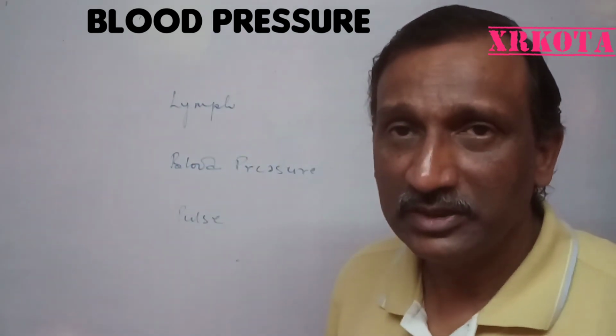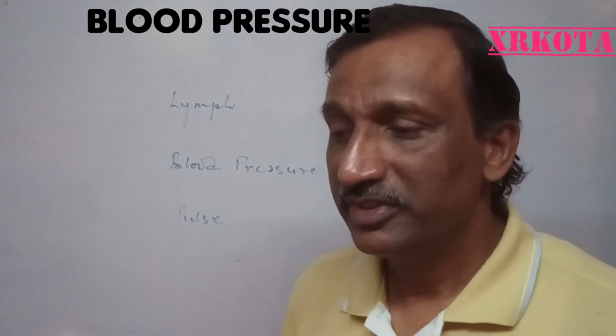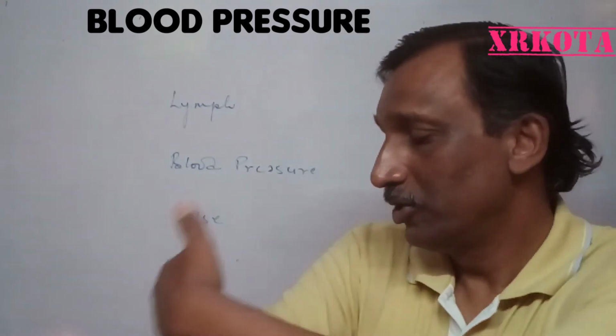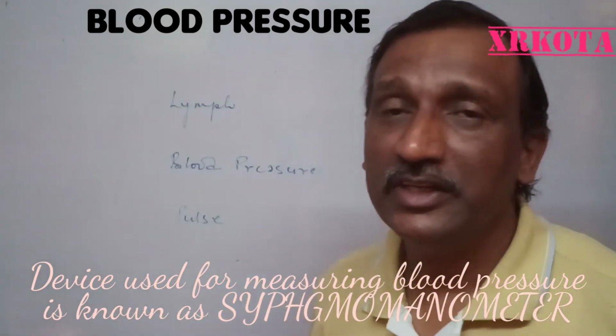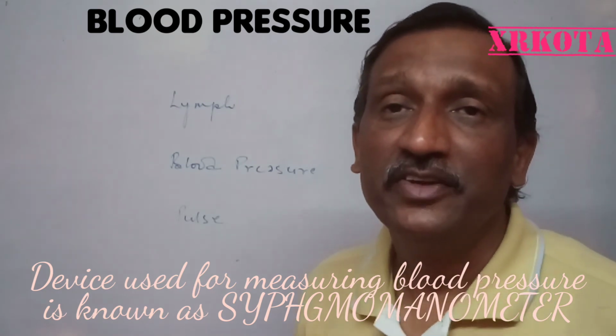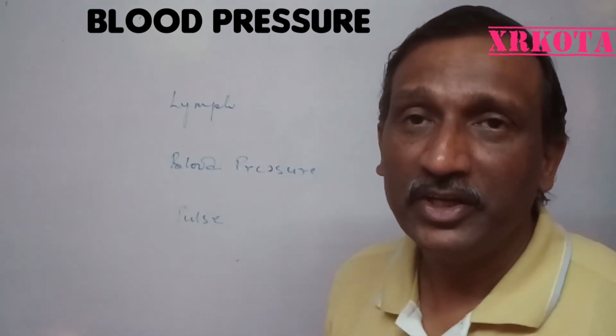When you go to the doctor, or when you might have taken your seniors, that is your parents or grandparents, to the doctor, you might have seen the doctor tie something over here and fill some air and check the mercury level. That device is known as a sphygmomanometer.